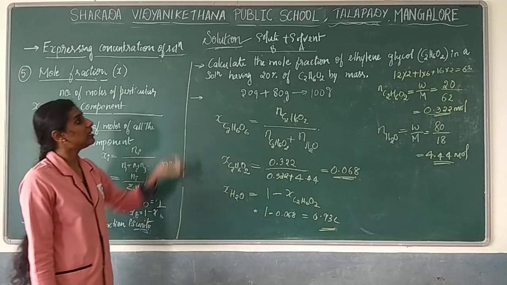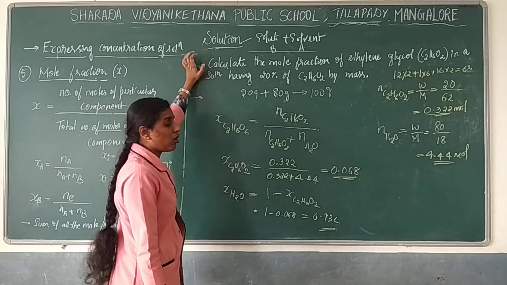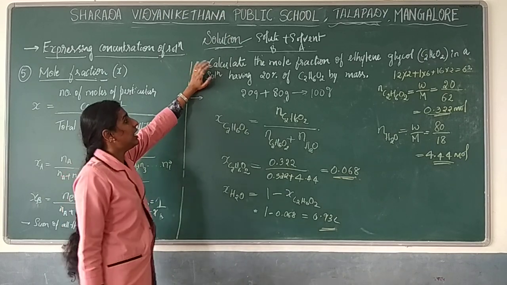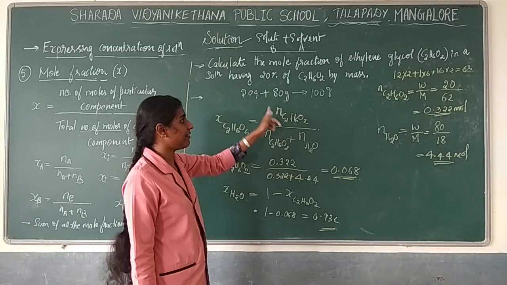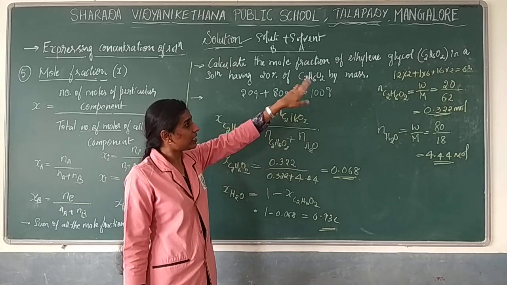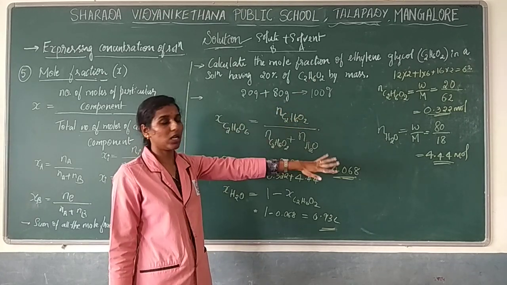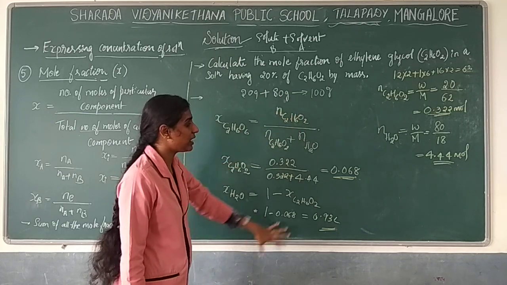As I said, they will never give you the number of moles directly. They can ask you to find it out by giving a percentage or milligrams. Just find the number of moles, which is equal to mass divided by molar mass. Substitute, and you will get the answer.